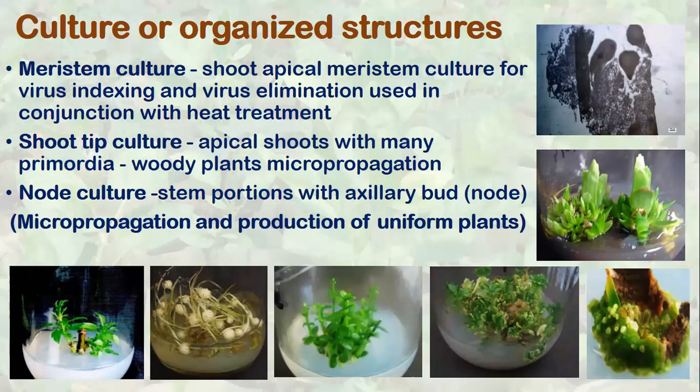These are heavily used for producing virus-free plants from virus-infected plants. Generally, the plants are treated with antiviral agents or with heat treatment, and after faster growth, the apical meristem, which normally becomes free of viruses due to faster growth of apical tissue than the viruses, can be dissected out and grown in culture to get virus-free plants.